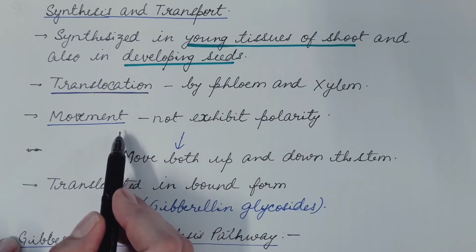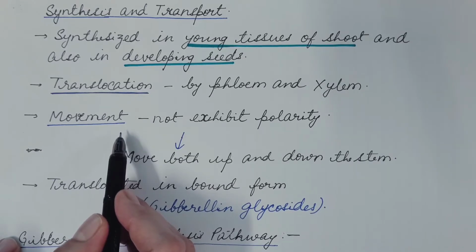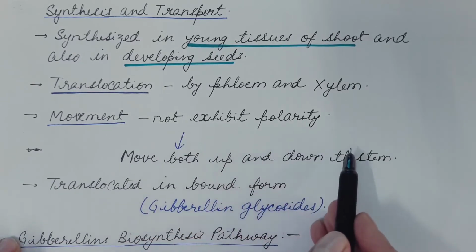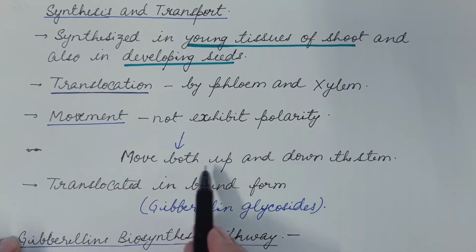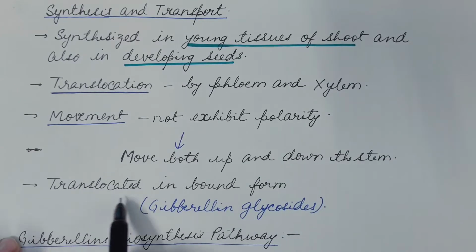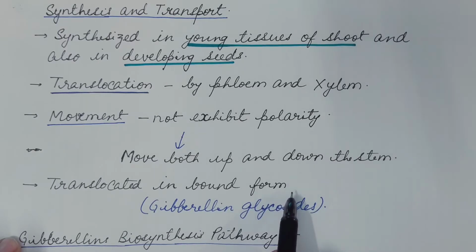Movement. We have seen in auxins that these show polar movement, but gibberellins do not exhibit polarity. These can move both up and down the stem, and these are translocated in bound form, not in the free form, mostly in the form of gibberellin glycosides.